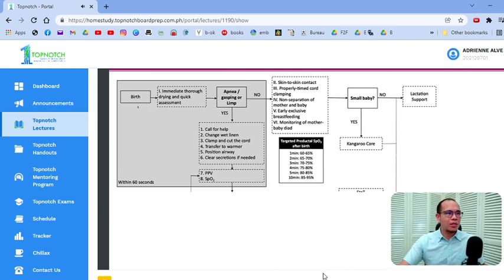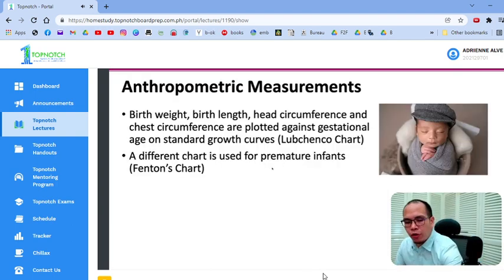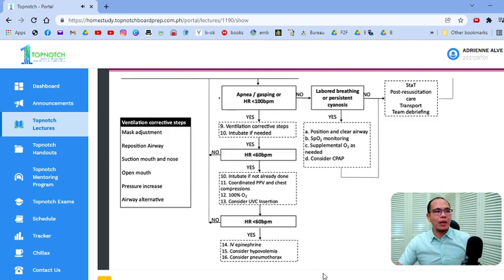Okay? So, again, the next few slides just zooms it in para mas makita nyo. So, again, quick review. Stimulate 30 seconds, oxygen and bagging 30 seconds, hindi nag-improve, ventilatory corrective steps, intubate if needed, another 30 seconds. So, 30 seconds lang yan, mabilis, di ba? Oxygen, hindi gumana, 30 seconds, bagging, 30 seconds, naka-intubate na yung bata. Okay? And then so forth and so on. So again, the emphasis for your resuscitation of newborns revolves around addressing the problems of airway. Because majority of the problems kapag nag-deteriorate ang newborn would be the airway. Very crucial for them ang kanilang airway.